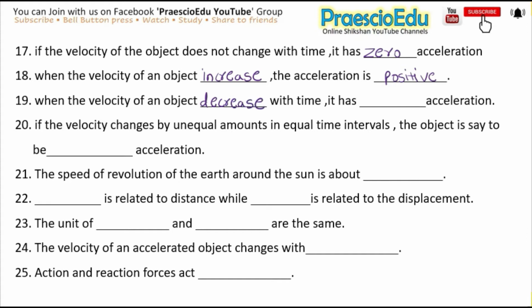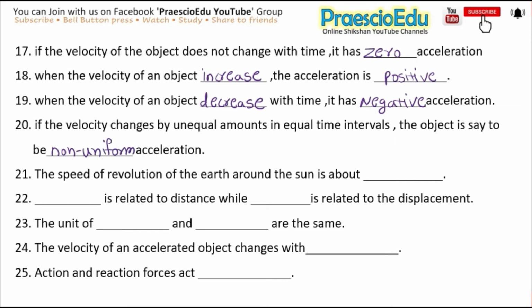Decrease with time, it has negative acceleration. Okay. So the next is, if the velocity changes by unequal amounts in equal time intervals, the object is said to have dash acceleration, and the answer is non-uniform.